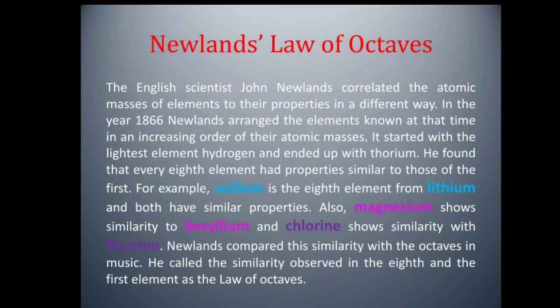Then after Dobereiner, John Newlands, an English scientist, happened to classify the elements in the year 1866. Newlands arranged the elements known at that time in an increasing order of their atomic masses. He started with the lightest element, hydrogen, and ended up with thorium. He found that every 8th element had properties similar to those of the first. This is considered as the law of octaves.